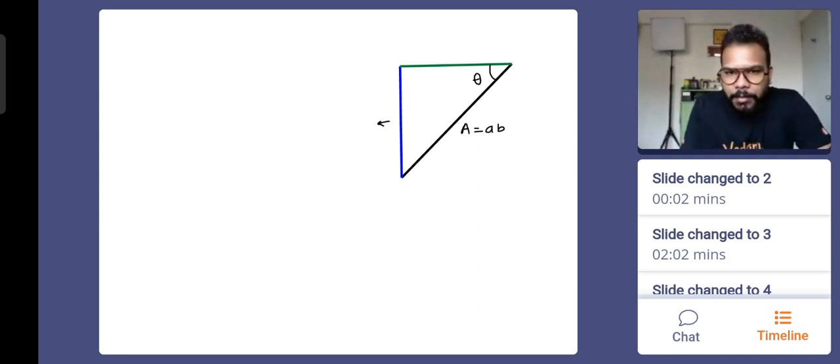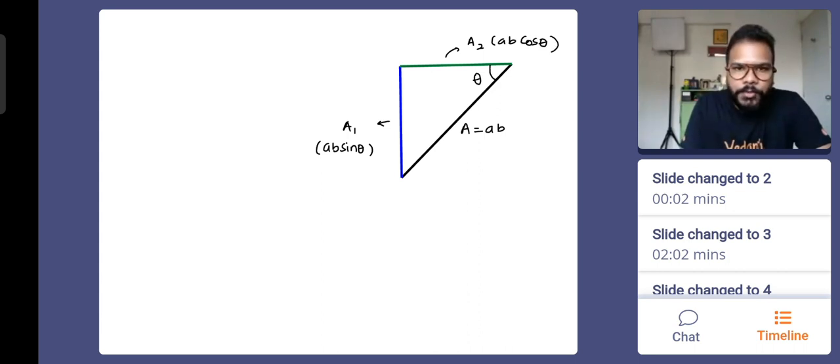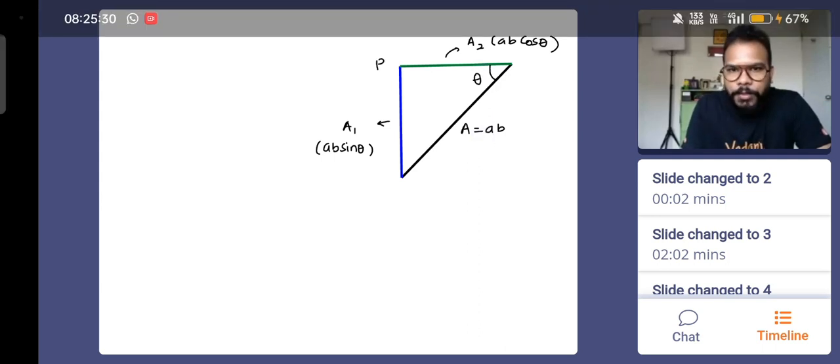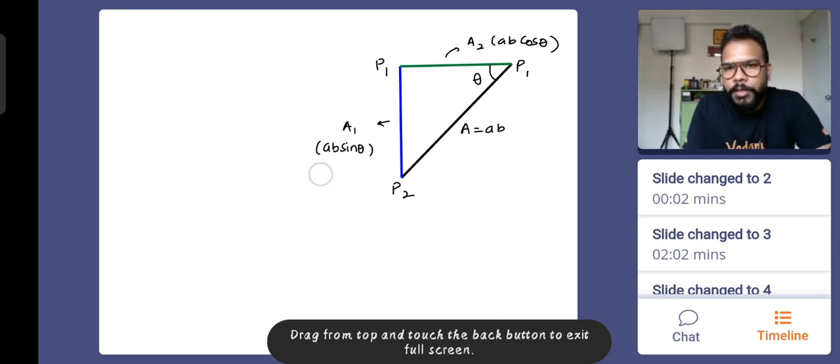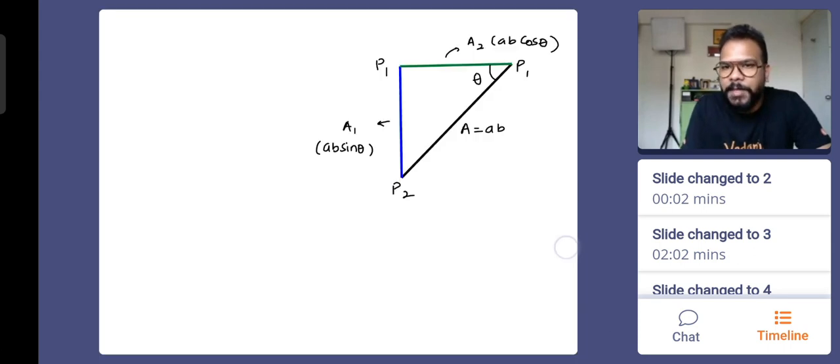So we are saying that this thing has area A1, whose value is AB sin theta. Definitely this one has area A2, which will be AB cos theta. We have understood that the force which will be applied will have two components, and we are going to find out the value of those components. If we know the value of pressure P1 and pressure P2 on the two layers, here also the pressure is P1 because they belong to the same layer.